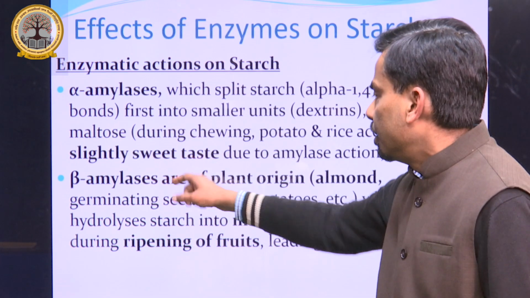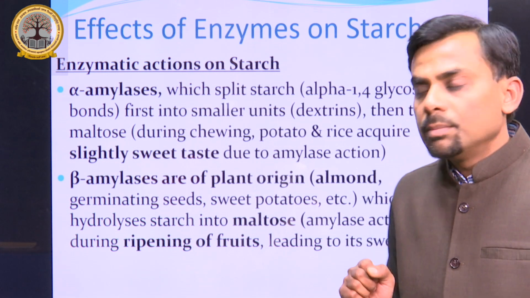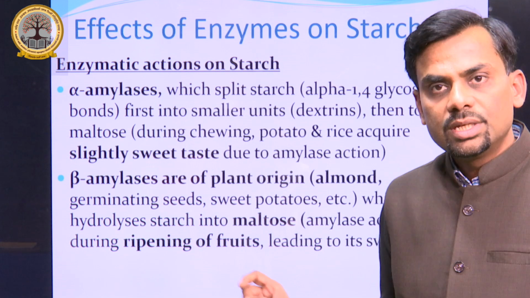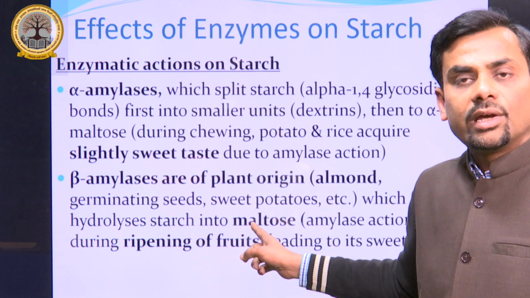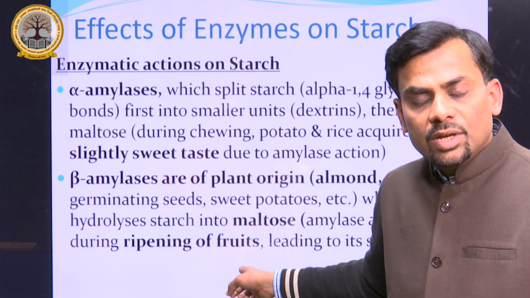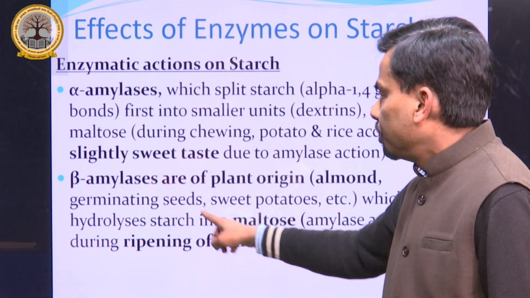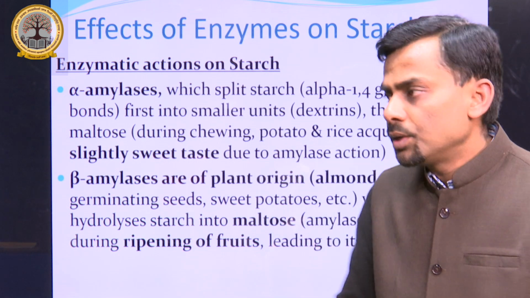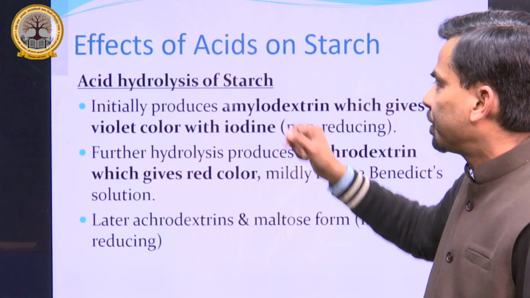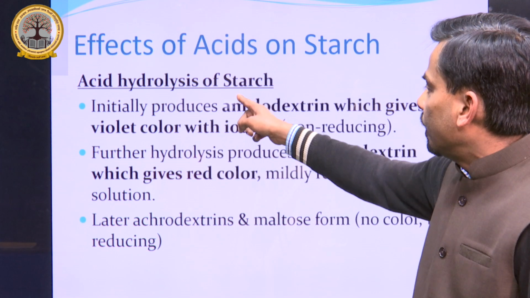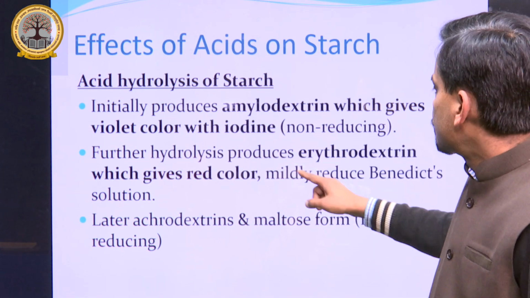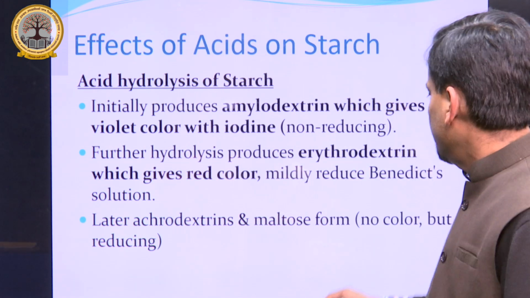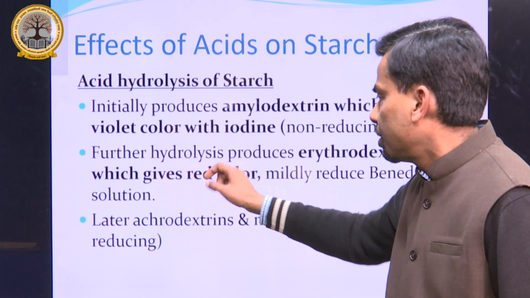Another is beta amylase. It is of plant origin. Examples are almond, germinating seeds and sweet potatoes. These contain beta amylase, and when they ripen, they taste sweet. During ripening, this amylase is responsible for the sweetness, turning starch into maltose. What is the effect of acids? On applying acid, amylodextrin is formed, which gives a violet color with iodine. Further hydrolysis by acid forms erythrodextrin, which gives a rust color.